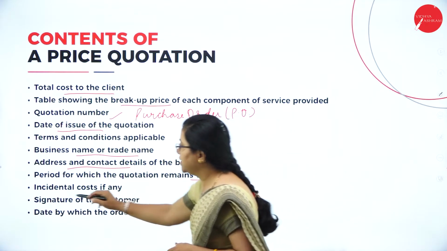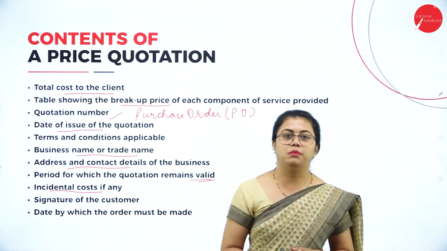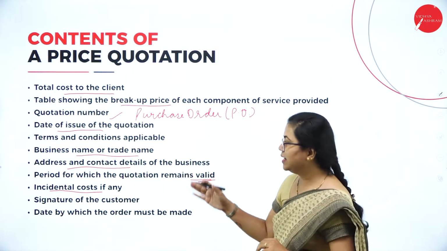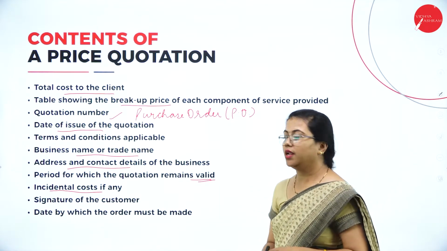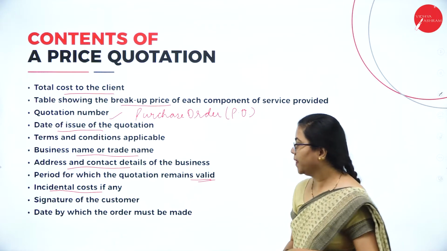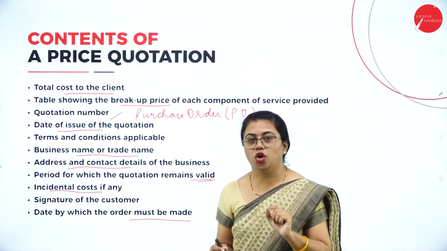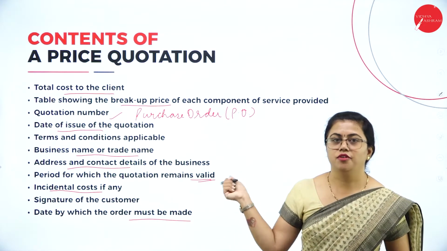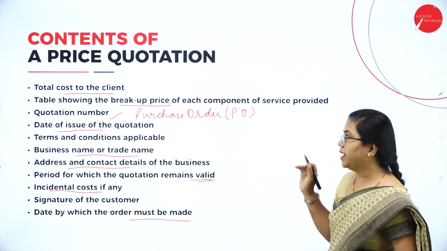Then we have incidental costs. If at all there are some costs that are included in between, shipping costs maybe, or some wrapping costs, that is required. Any incidental costs or unforeseen expenses can also be included over here. Then the signature of the customer to show that it is actually accepted by him. Then the date by which the order must be made. So by when the order has to be placed in order to supply these goods at the fixed rate. This is very much important. So these are the things that should be there in a price quotation.